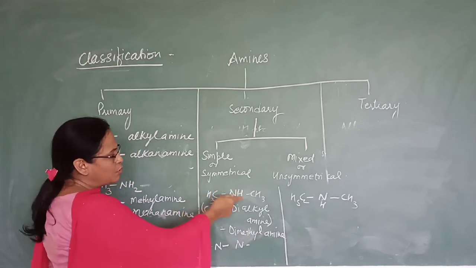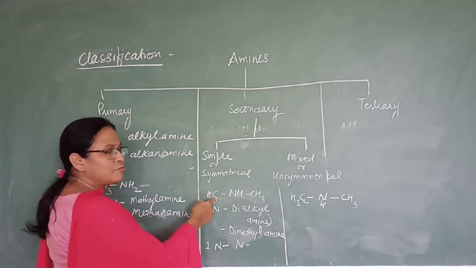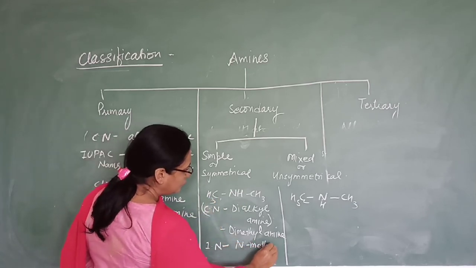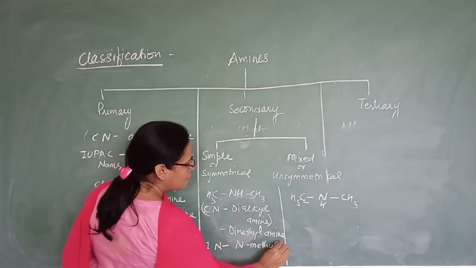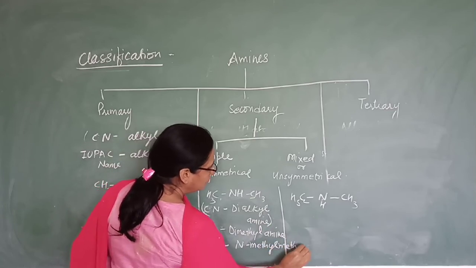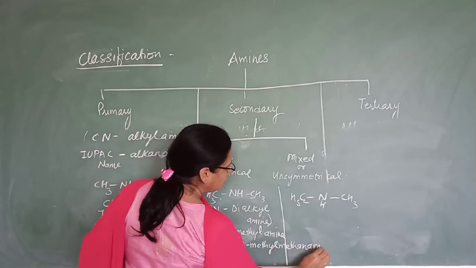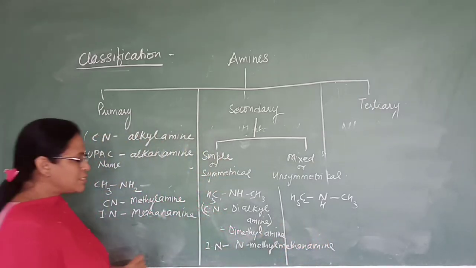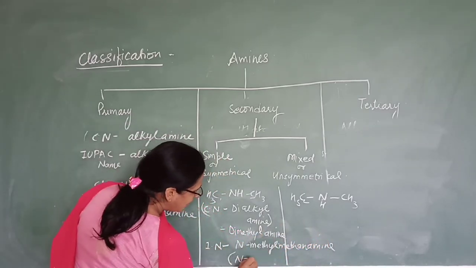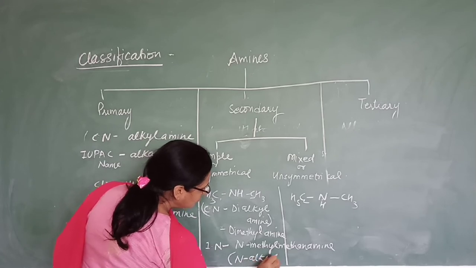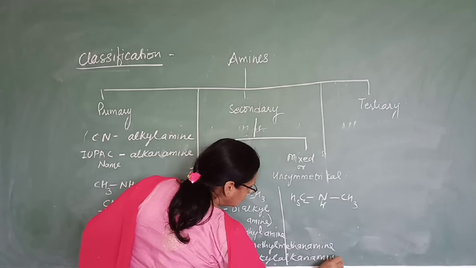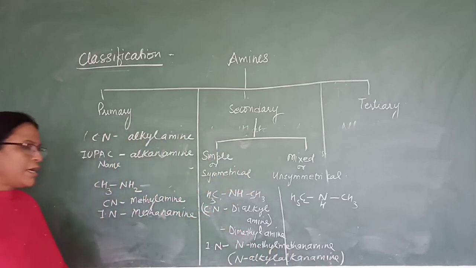Now since both are same, you can write one of the alkyl group here, N-methyl, and the other one is methanamine. N-methyl methanamine means they are written as N-alkyl alkanamine. Okay, N-alkyl alkanamine.